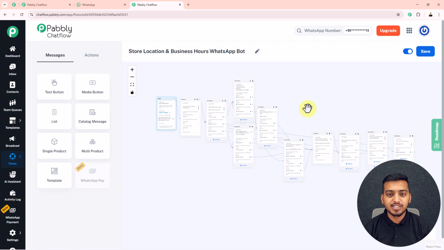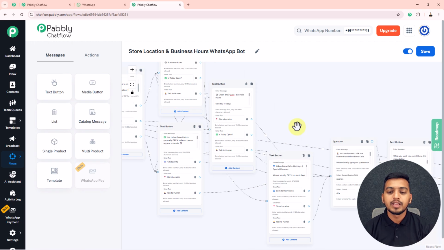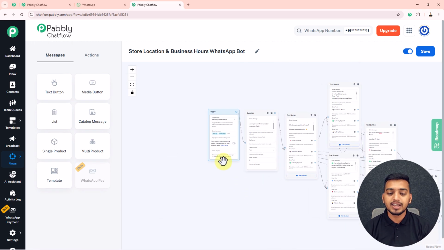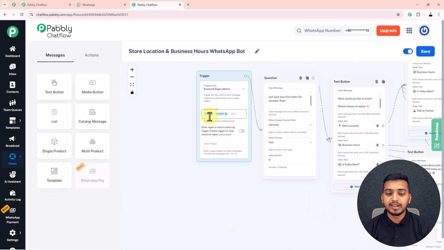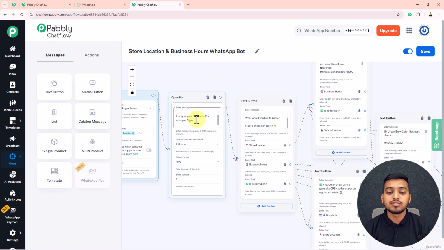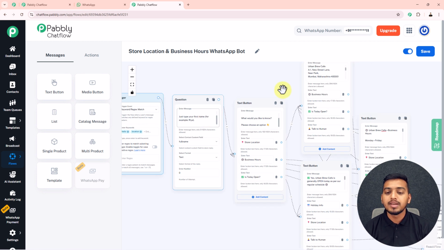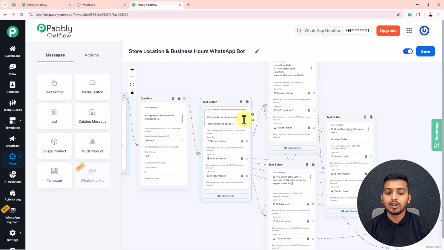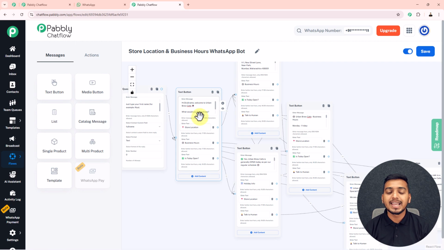Now before checking this WhatsApp chatbot, let me give you a brief overview of what we have created here. First of all, we have worked on our trigger step where we have added these two different keywords, hello and location. Whenever your customer sends any of these keywords to you, your WhatsApp chatbot will get triggered instantly, and it will send them this first question asking for their full name. When they answer their full name, they will receive this particular text message with their name in it and these three different options to select from, and they can select any of these three options as per their requirement.